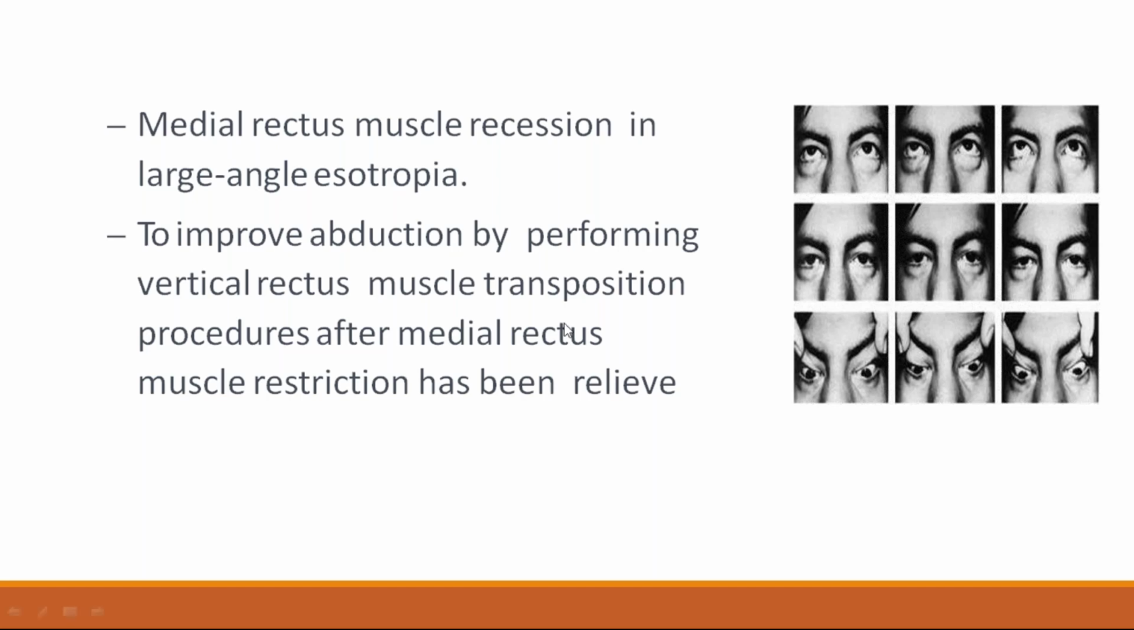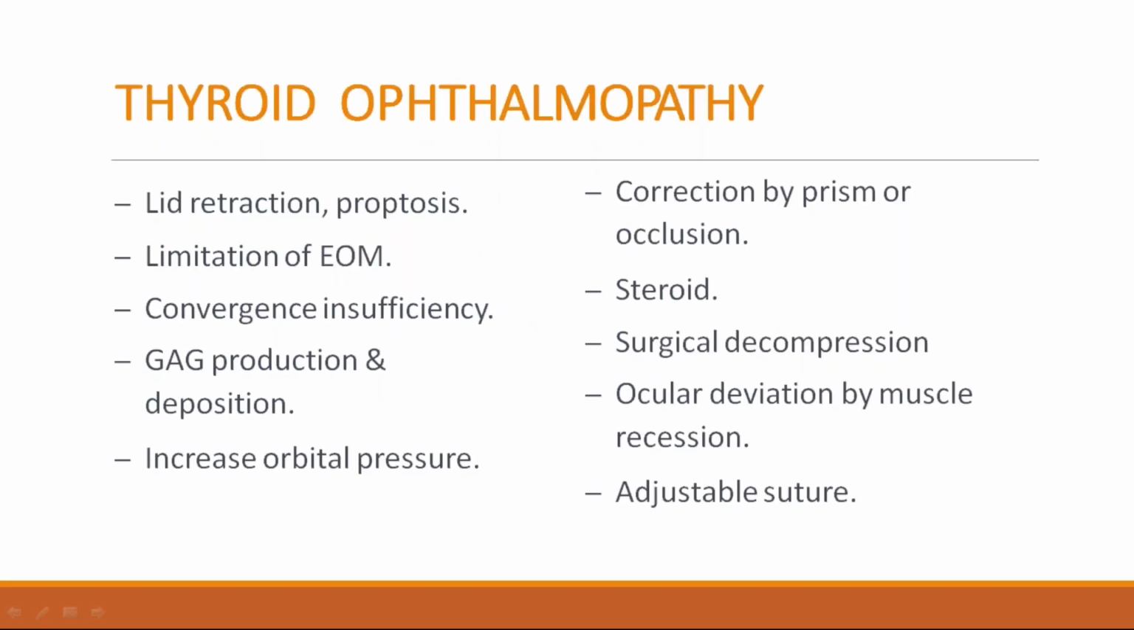Treatment includes medial rectus muscle recession in large angle esotropia, to improve abduction by performing vertical rectus muscle transposition procedures after the medial rectus muscle restriction has been released. Thyroid ophthalmopathy is also one form of restrictive strabismus.